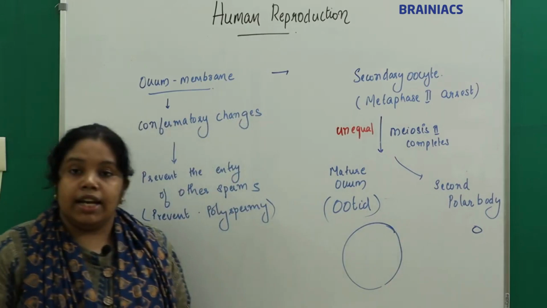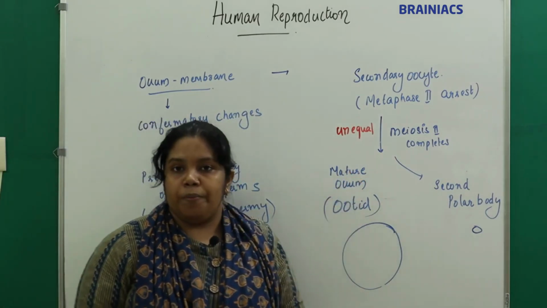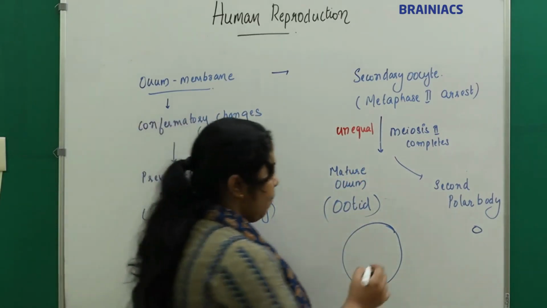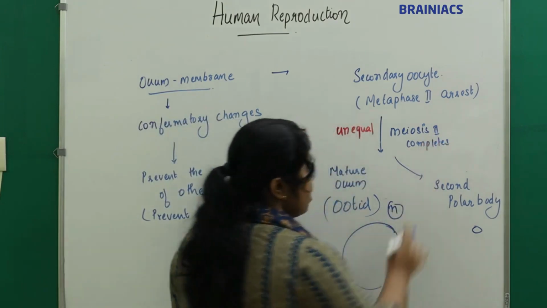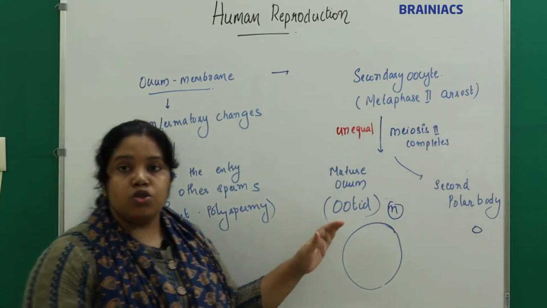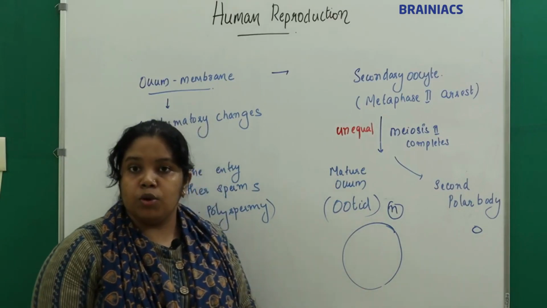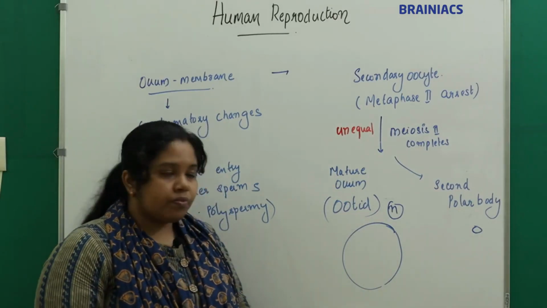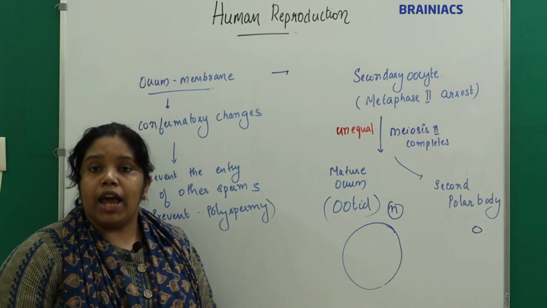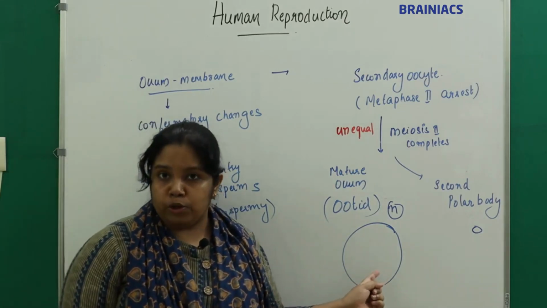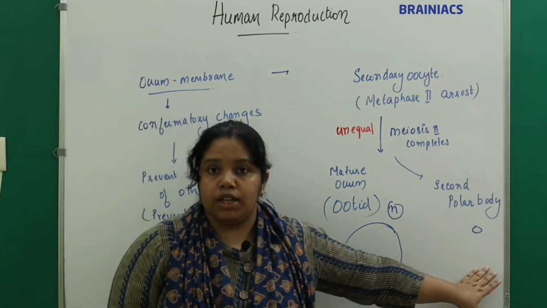So what is the number of chromosomes in the mature ovum? It is n, haploid, because meiosis 2 is completed, right? So the mature ovum will have a haploid number of chromosomes. And what is released along with the mature ovum?